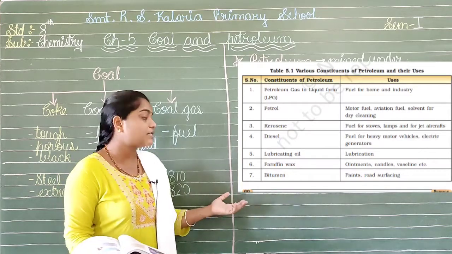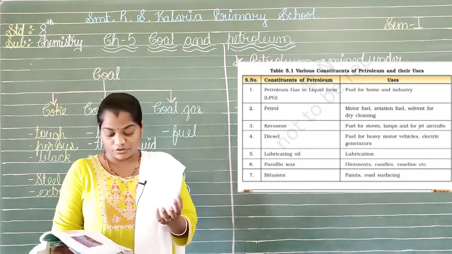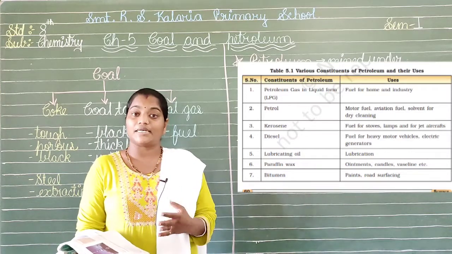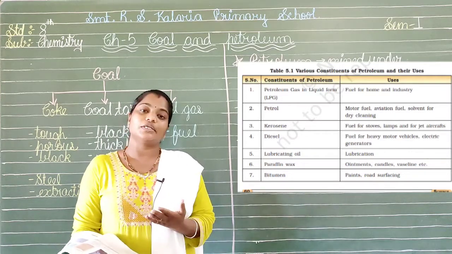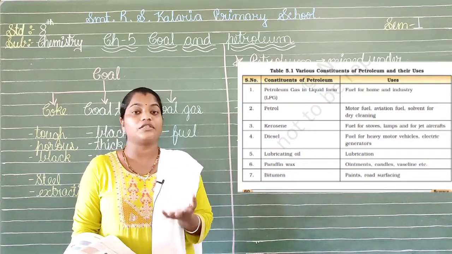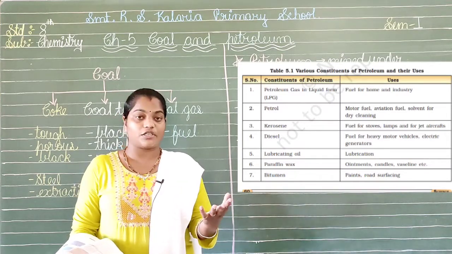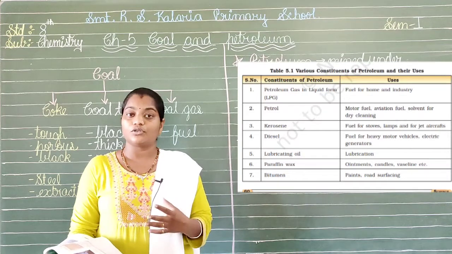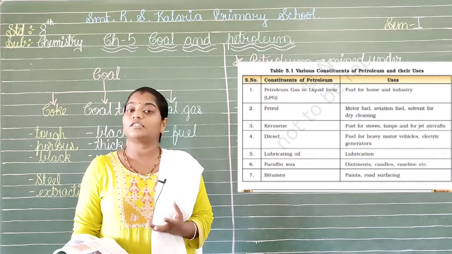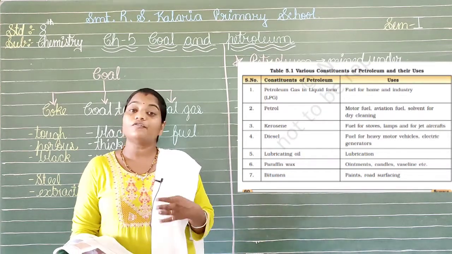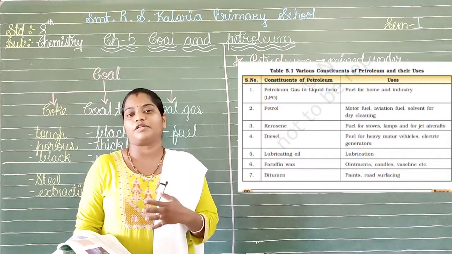The last one we have is the bitumen. What is the usage of this? It's the paints and the road surfacing. As we know, the coal tar is now replaced with this bitumen. So this bitumen is utilized for road surfacing also. So in this way we come to know what the usages of these petroleum products are after refining these things into different products.